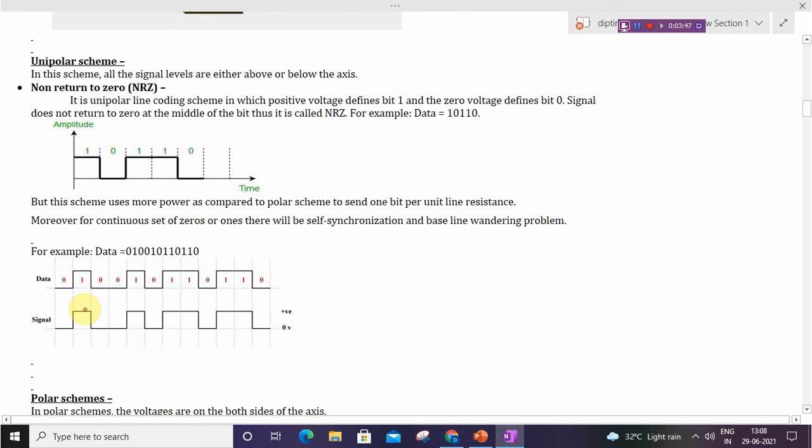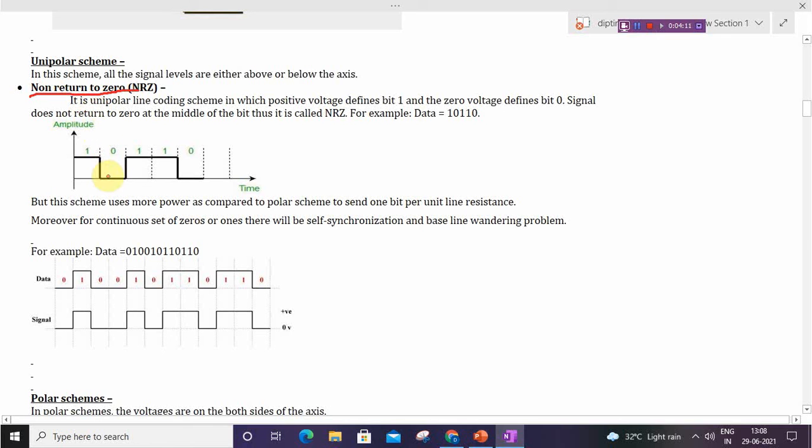First is the unipolar scheme. In this scheme, all the signal levels are either above or below the time axis, meaning it uses only one voltage. The first scheme is NRZ. NRZ means non-return to 0.